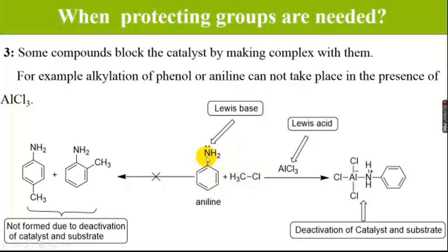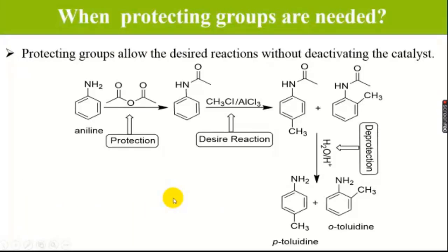But due to the Lewis acid-base interaction, they will react with each other and cause deactivation of the catalyst. But if we use a protection, then we are able to synthesize ortho-methyl or para-methyl aniline. But in this simple way, without protection, we are not able to synthesize our required product.